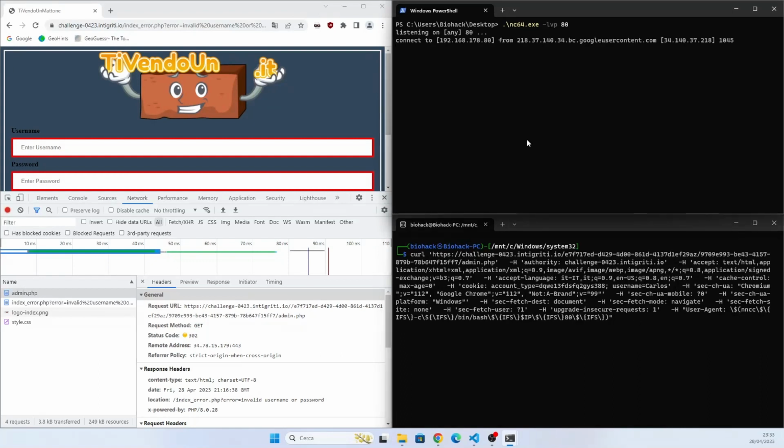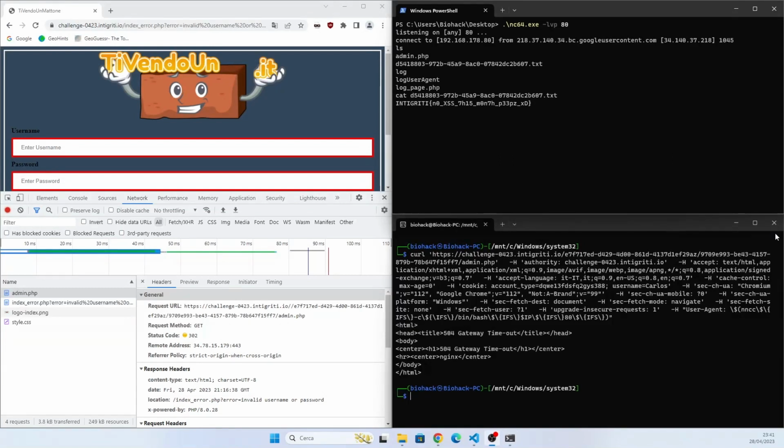We obtain the reverse shell. ls. There is this strange file, and if we cat it, we obtain finally the flag. I really enjoyed this CTF because it was really black-boxy, penetration-test-like.